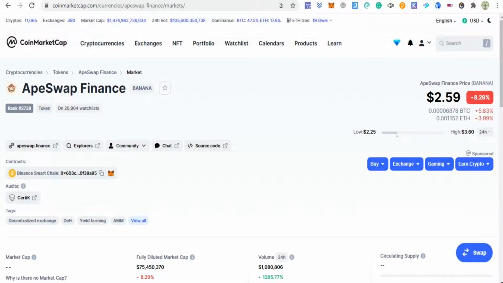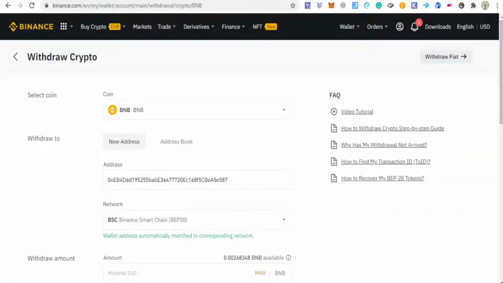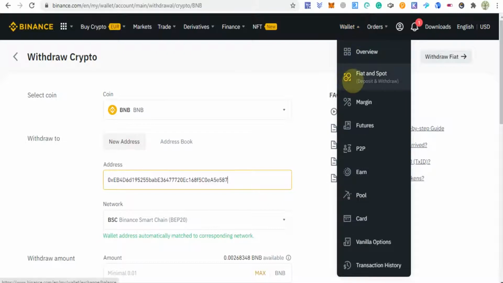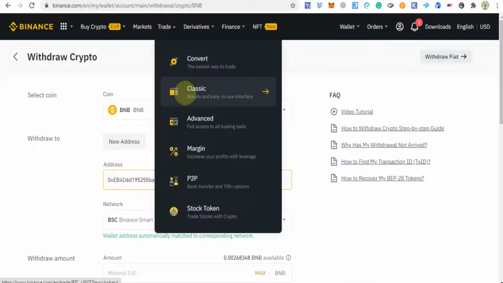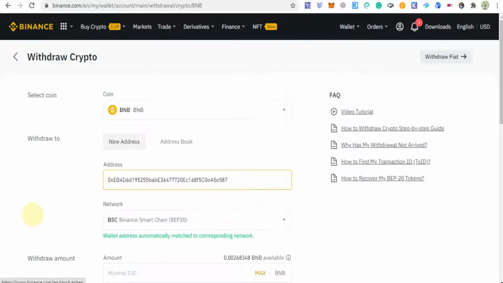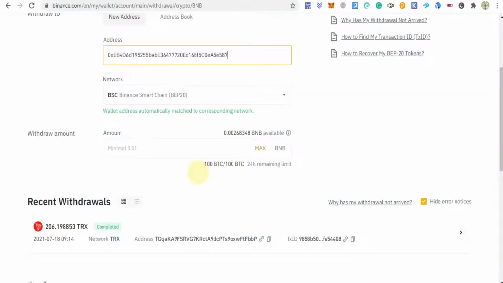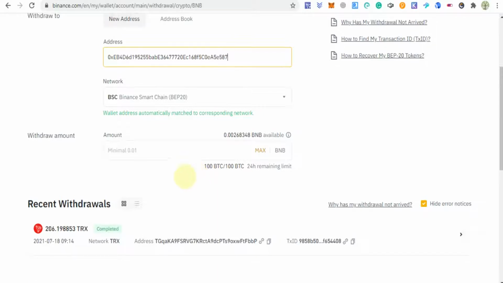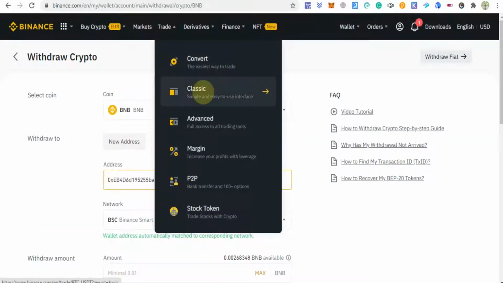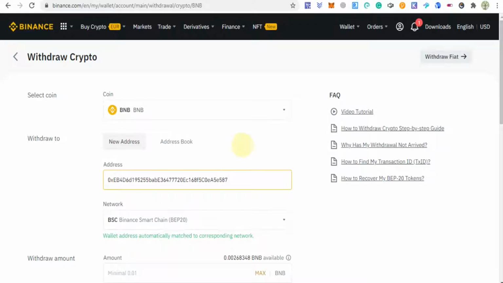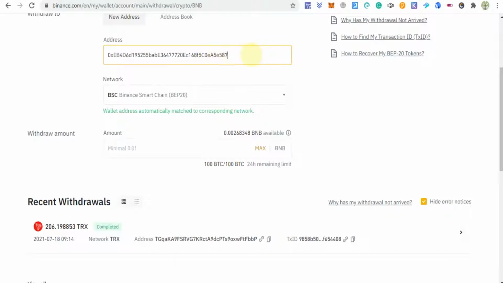We will transact with AppSwap Finance. If you have a Binance account, you need to go to trade and buy BNB. If you have money in your bank account, you can also go to P2P on Binance and get USDT, BNB or BTC, and after that you can buy BNB from classic trade. After that you will withdraw your BNB into your MetaMask wallet.